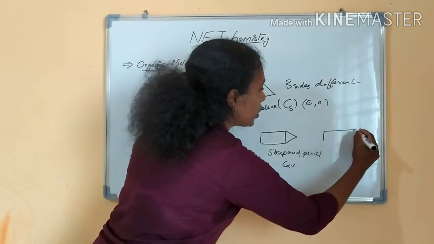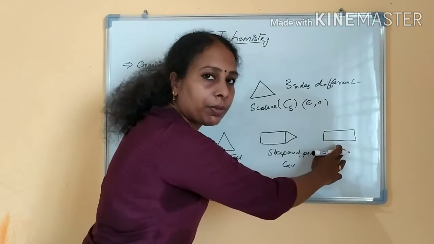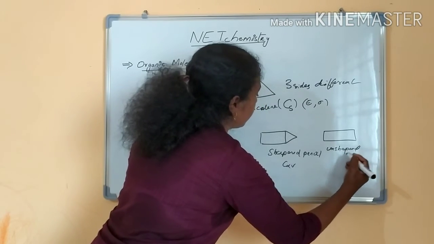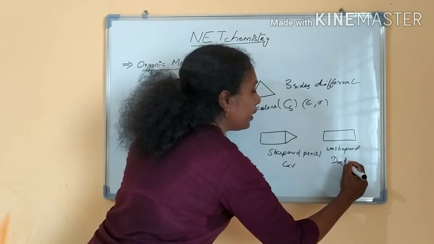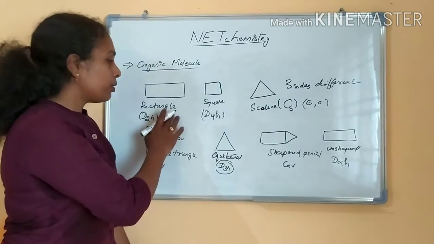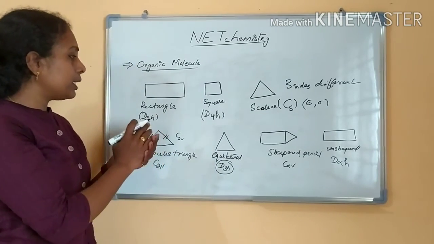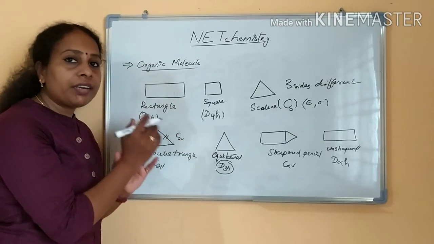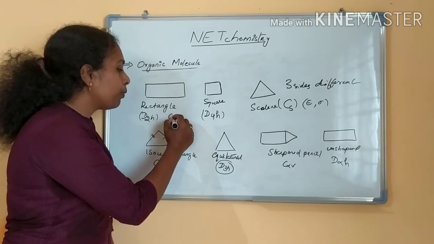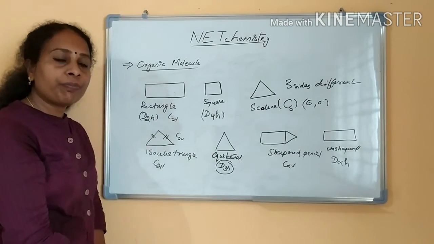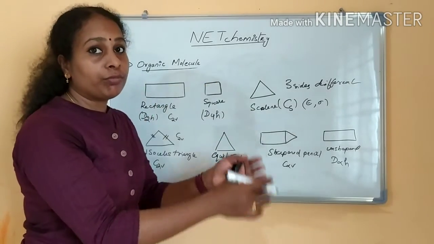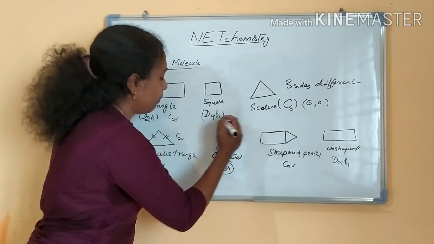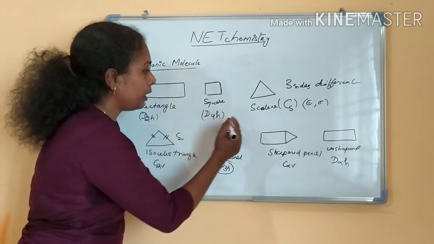If I am taking an unsharpened pencil, this is not a rectangle, an unsharpened pencil, okay. Then the point group will be D infinity H. Clear? So a rectangle will be D2H. I am asking you, if it is a rectangular table, if it is not a rectangular table, then the point group will be C2V. Okay. If it is a square table, a 4-legged square table, then this is not D4H. The point group will be C4V. Don't get confused. Okay. C4V.